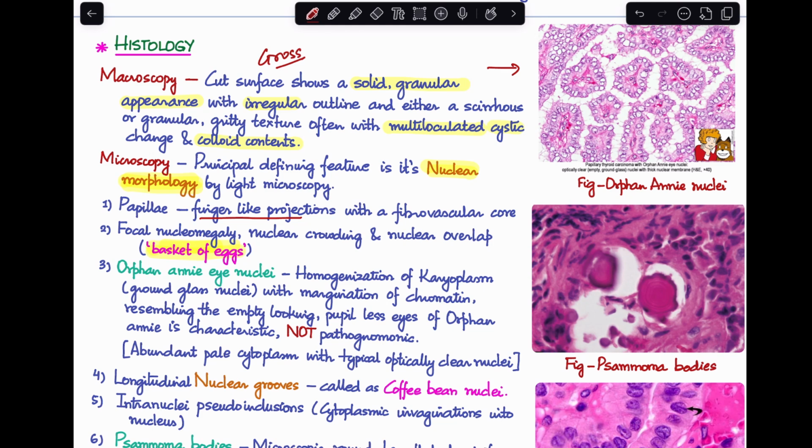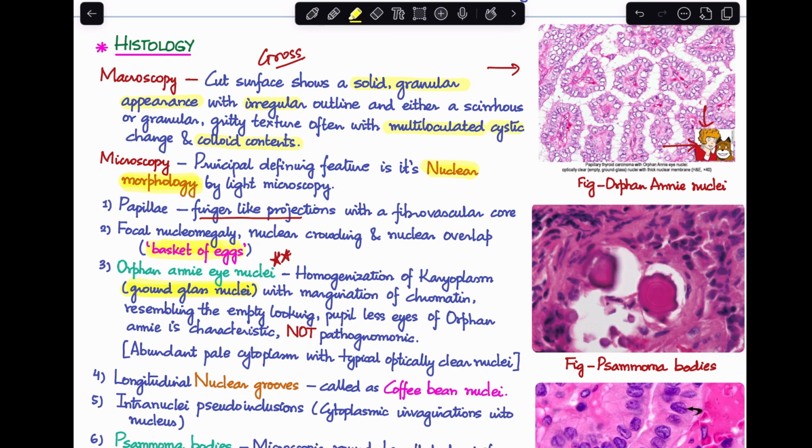Third is a very, very important feature and a very important MCQ question: the presence of Orphan Annie eye nuclei. Now, what are Orphan Annie eye nuclei? This is homogenization of the karyoplasm, giving a ground glass nuclei appearance with margination of chromatin, and this ends up resembling, if you know this very famous cartoon, the empty looking, pupil-less eyes of Orphan Annie. This is characteristic of papillary carcinoma of thyroid.